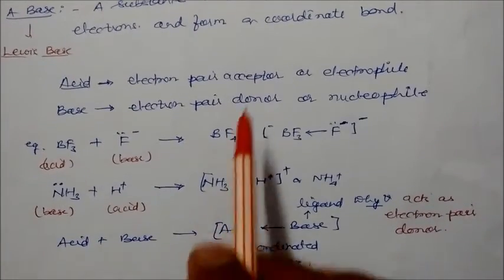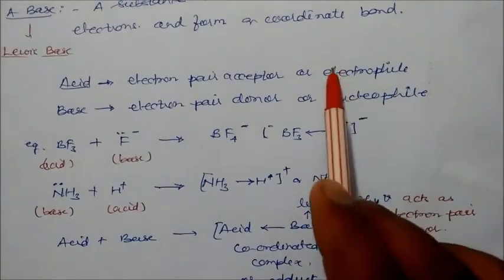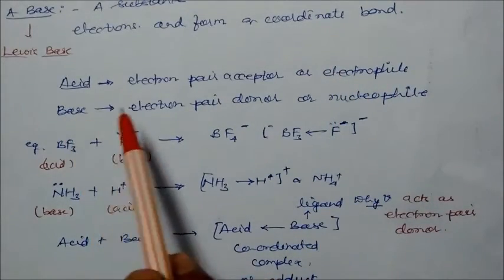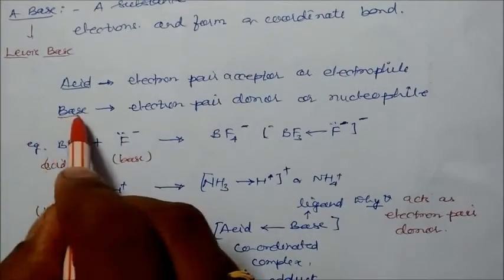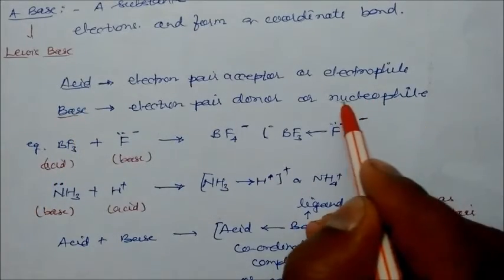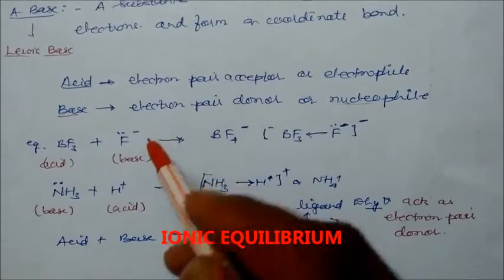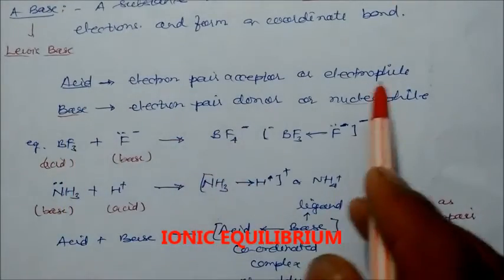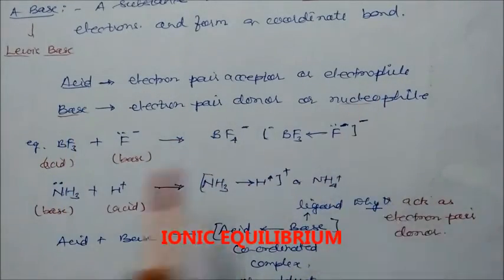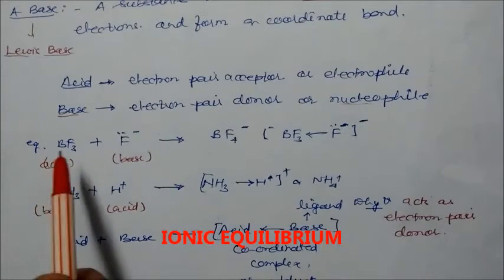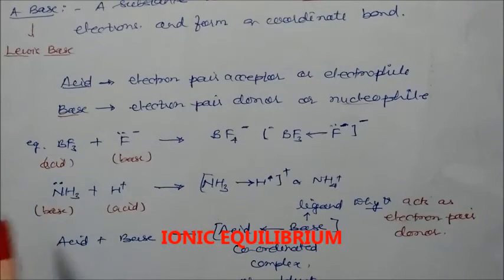So acids are electron pair acceptors, so they are called electrophiles, and bases are the electron pair donors, so these are called nucleophiles. Nucleophile means nucleus loving, electrophile means electron loving. So acids are electron loving, bases are nucleophiles, nucleus loving. Here is the example: BF3 and a base. This is an acid, this is a base.